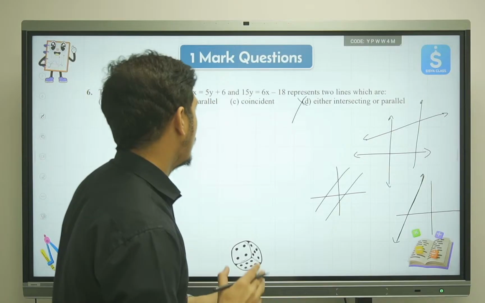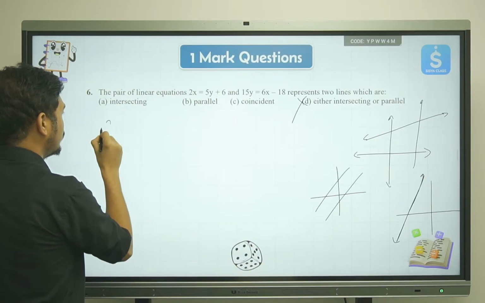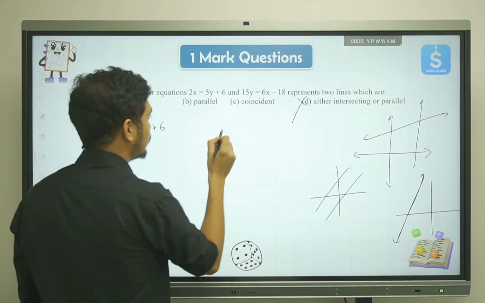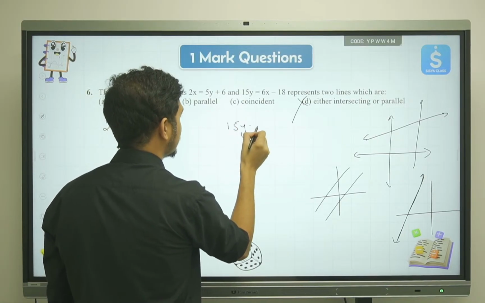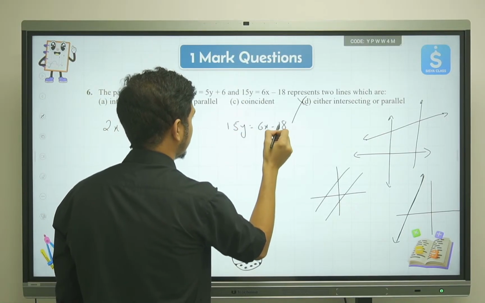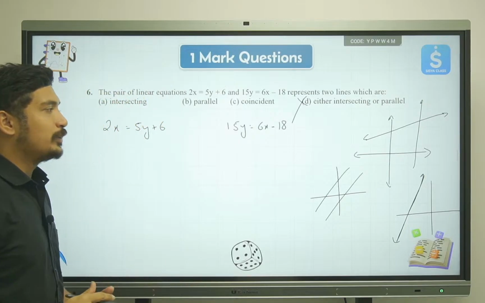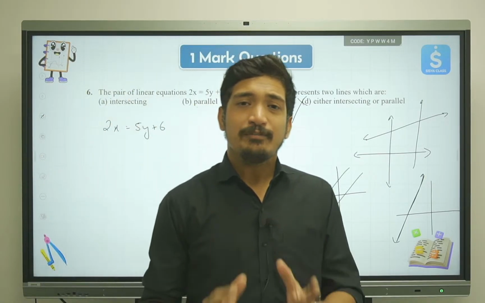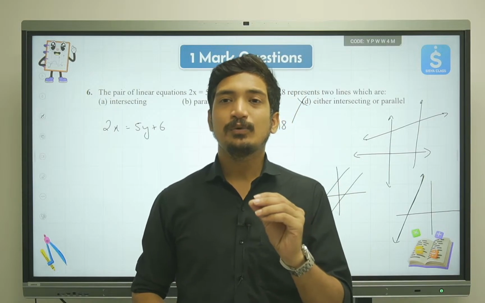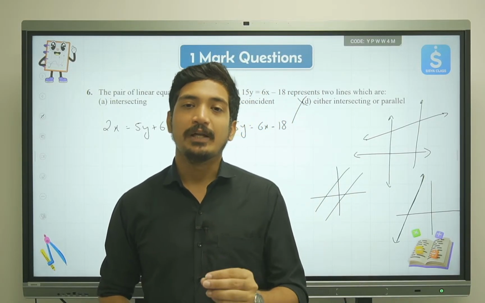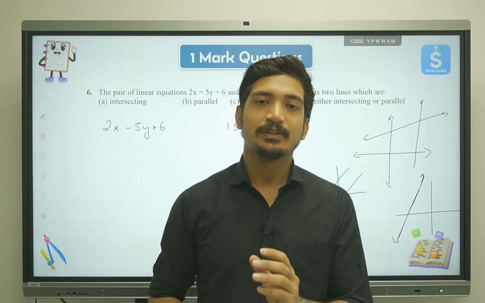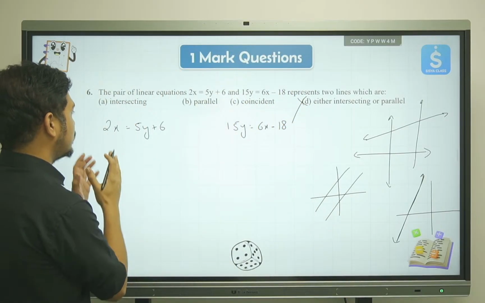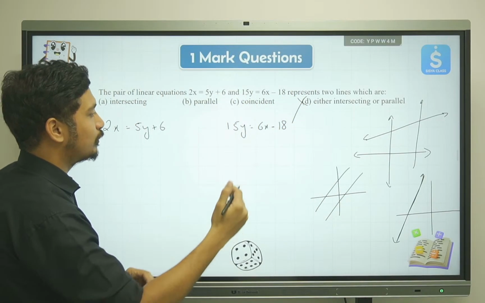Okay, so equation number 1 is 2x is equal to 5y plus 6, and the second equation is 15y is equal to 6x minus 18. These are the two equations that we have. The very first step is to convert the equations into standard form. Standard form means that we'll write x first, then y, then the constant number followed by 0.